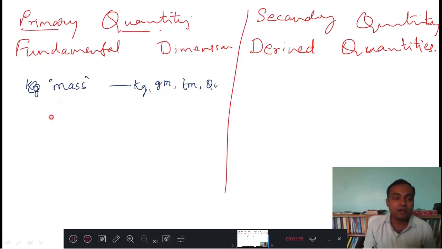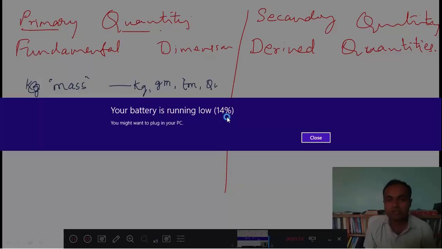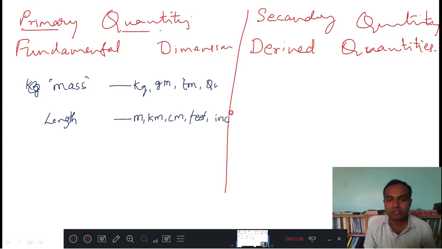Then we have length. Length is measured in terms of meter or kilometer or centimeter or feet or inch or yard. It can be measured in many forms.